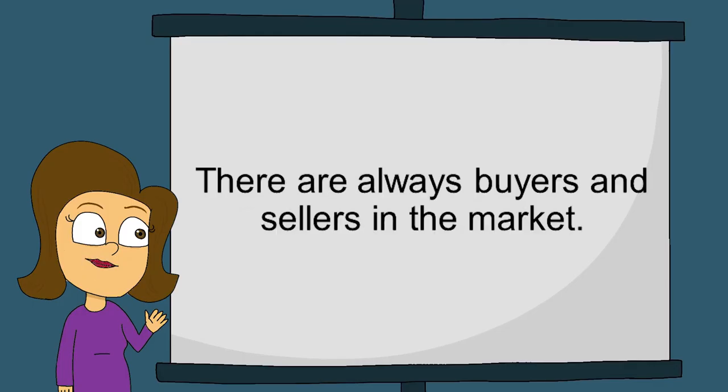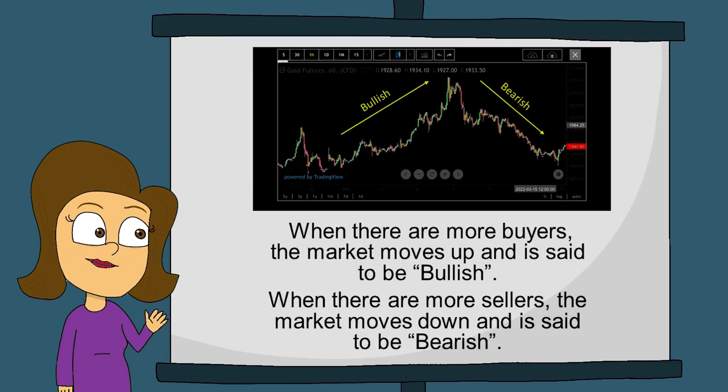Market movements. There are always buyers and sellers in the market. When there are more buyers, the market moves up and is said to be bullish. When there are more sellers, the market moves down and is said to be bearish.